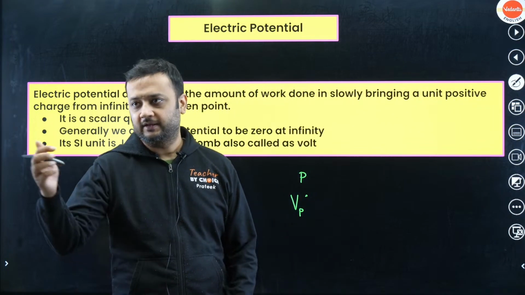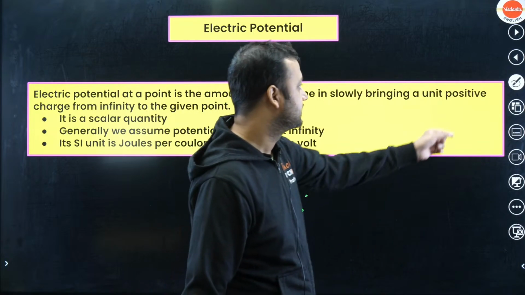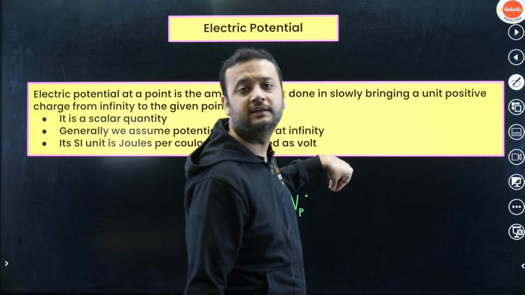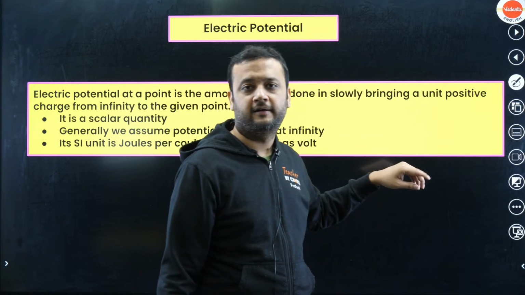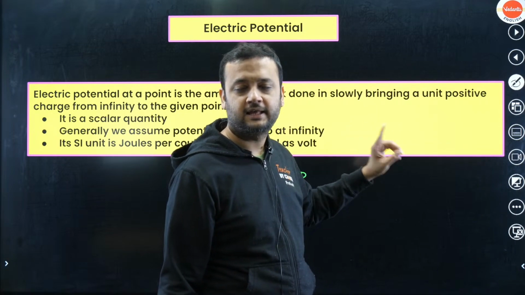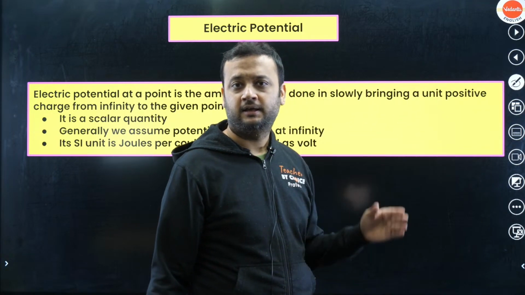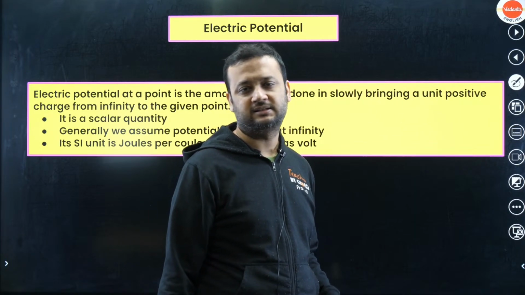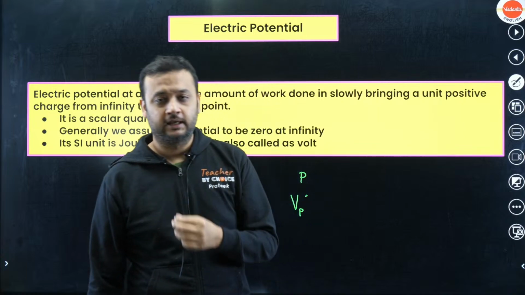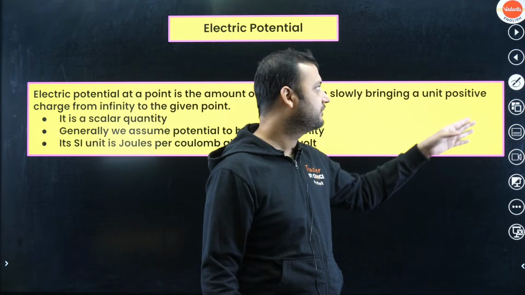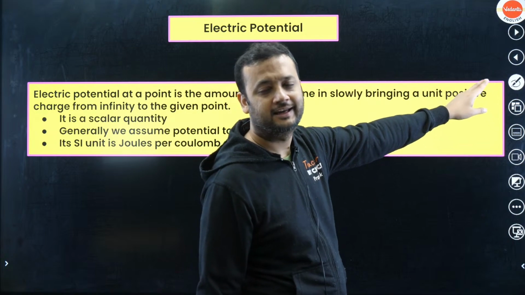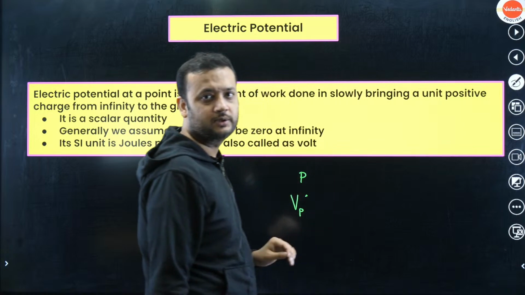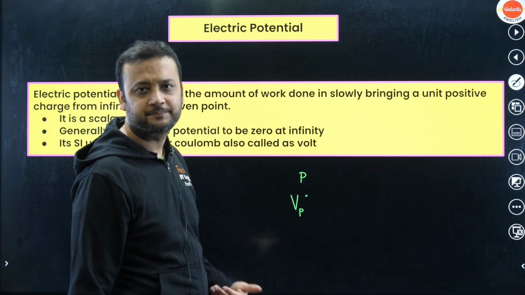So suppose if anyone has to do 10 joules of work in bringing a charge of 1 coulomb from infinity to this point very slowly, then the potential at this point will be 10 volts.